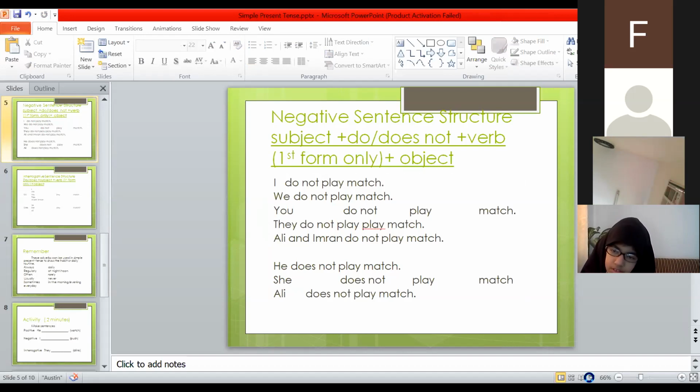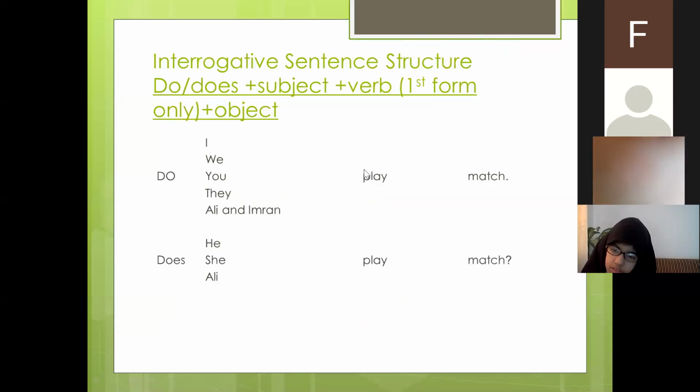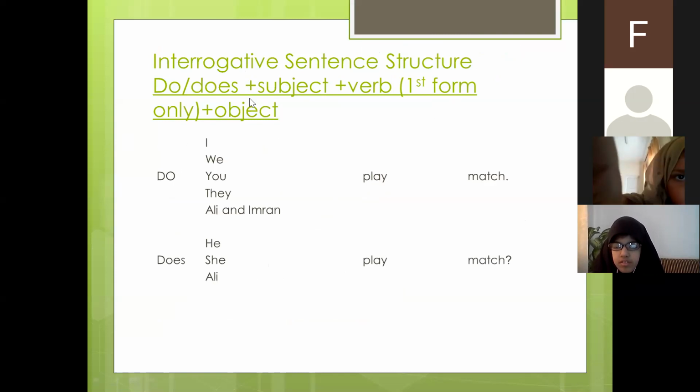Let us move to the next slide, and that is interrogative sentences. In interrogative sentences, you can see the formula do or does in the beginning of the sentence, then it would be followed by subject, then verb, again the first form of the verb only, no addition of s or es, because here again you can find do or does, and I told you earlier that do and does are always followed with the infinitive form of the verb or the first form of the verb without adding s or es with it.